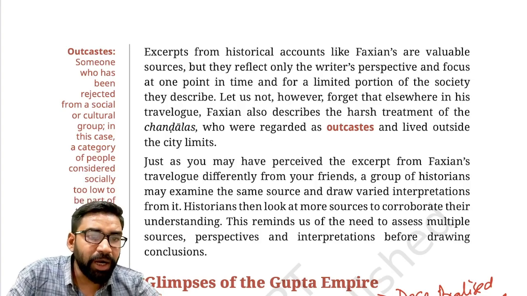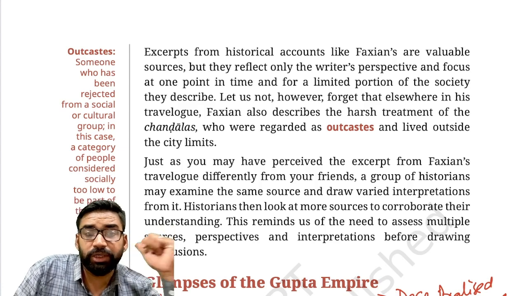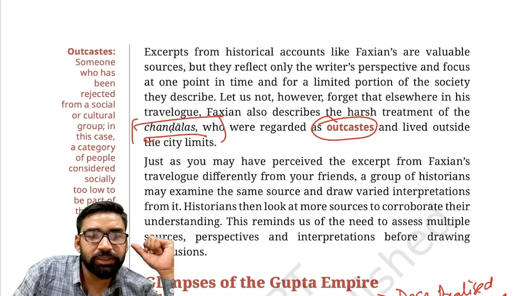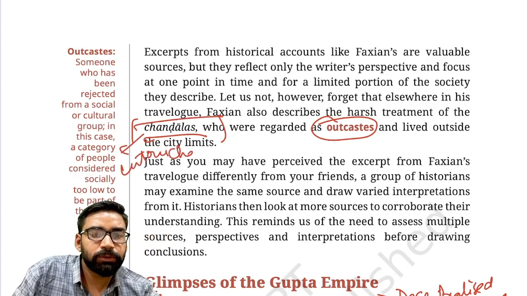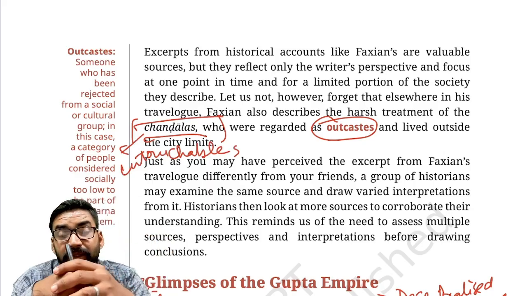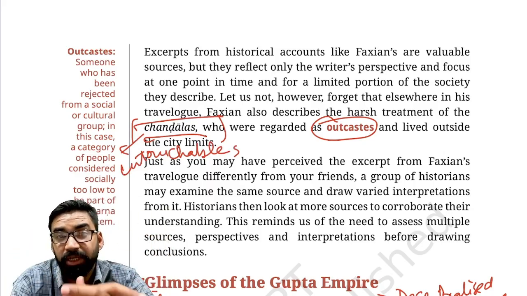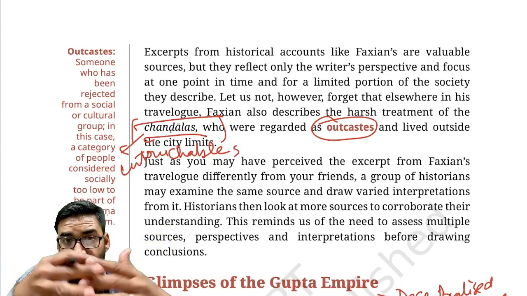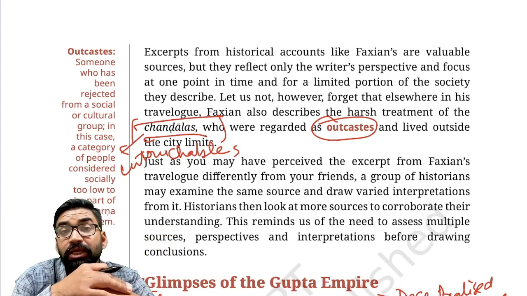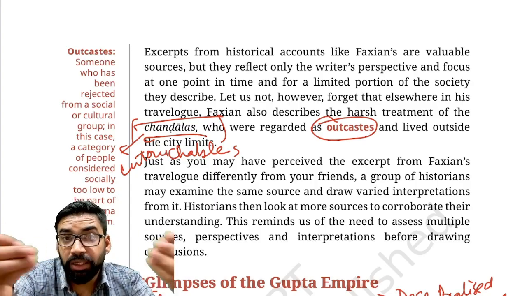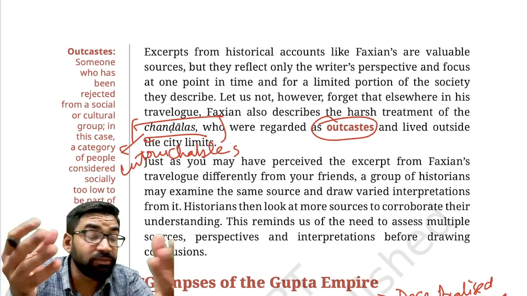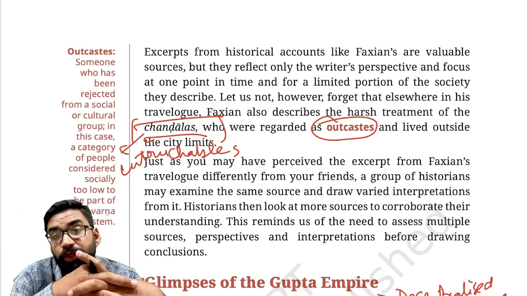Now, the most important thing Fahian mentions is about the outcastes or Chandals. Who were Chandals? Chandals were untouchables. He mentioned that their position was pathetic, and whenever they entered the villages, they needed to beat a drum so that people could go inside their homes, because even their shadow was considered polluting.